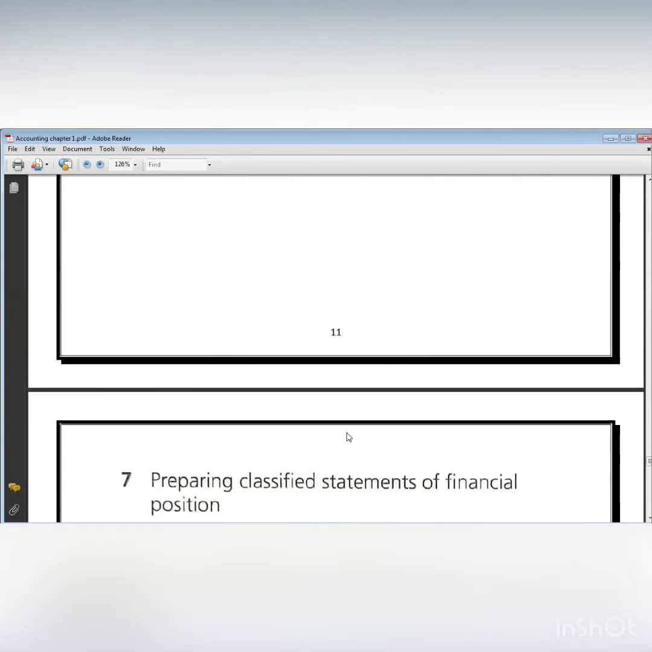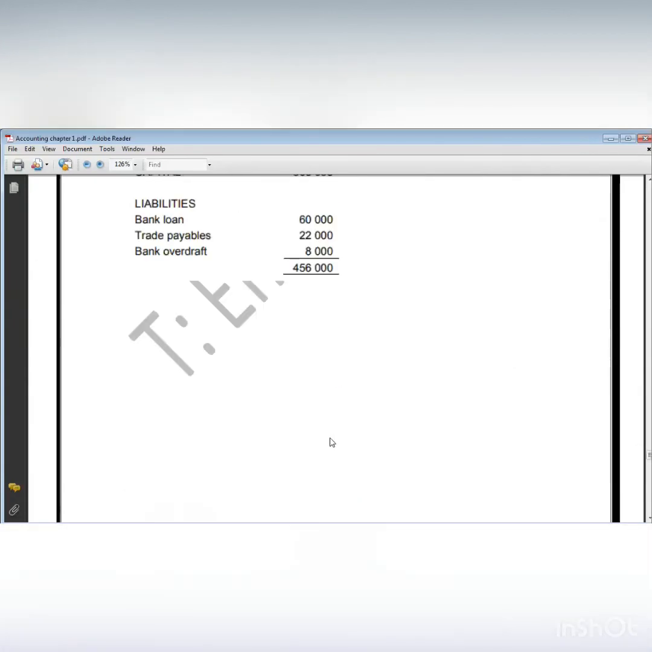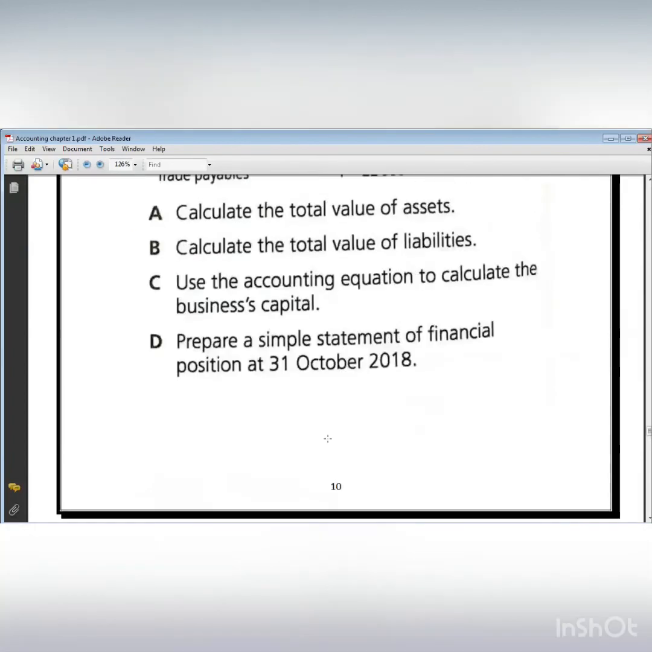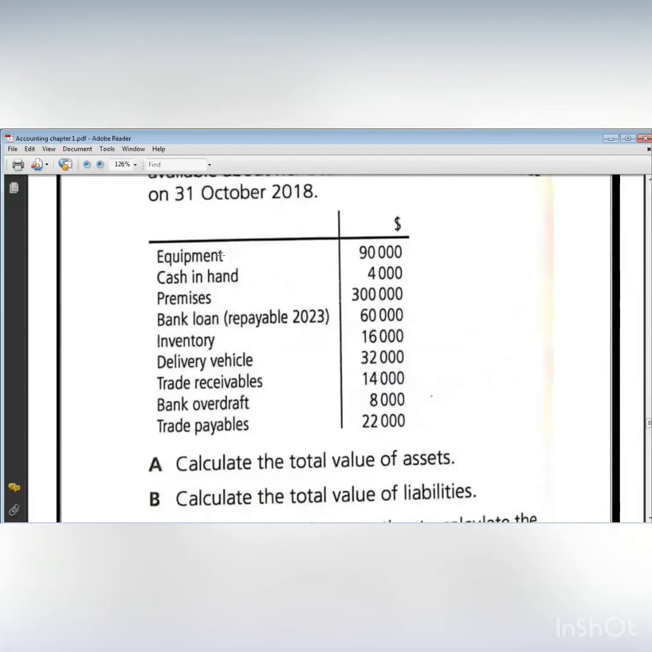Okay? Now, for the same question, he wants me to make the classified statement of financial position. So let's go back to the same question. Here, equipment. We said it's assets. Now, what kind of assets? Current or non-current? Equipment is non-current. Cash in hand, current. Premises, non-current. All of this is assets. Bank loan, non-current liabilities. We have to memorize everything. Inventory, current assets. Delivery vehicle, non-current assets. Trade receivable, current assets. Bank overdraft, current liabilities. Trade payable, current liabilities.